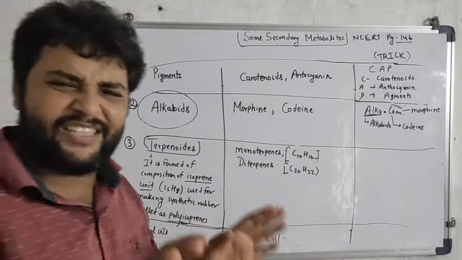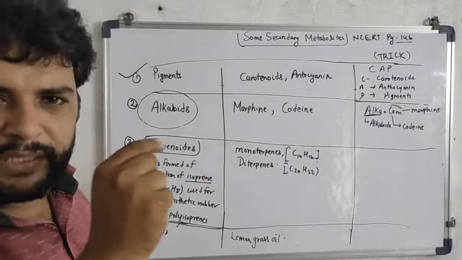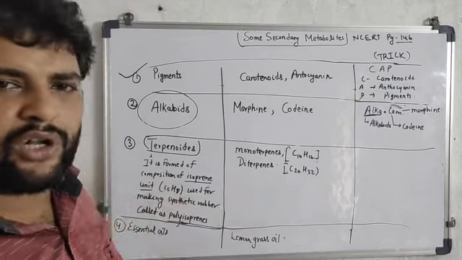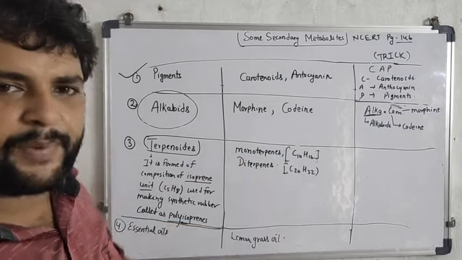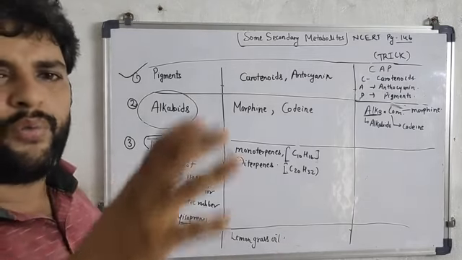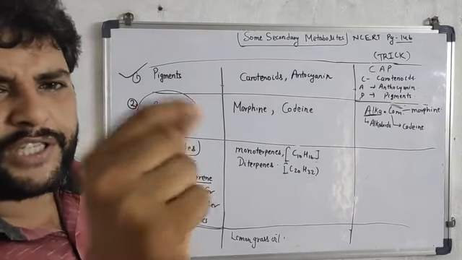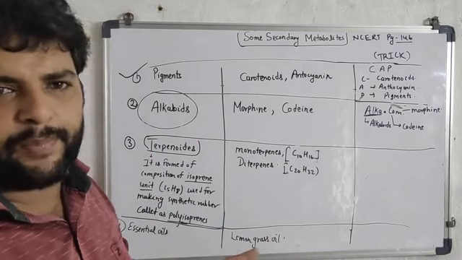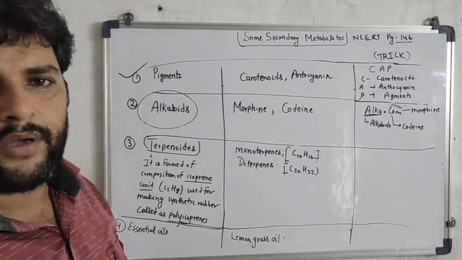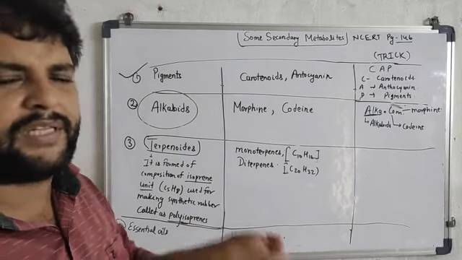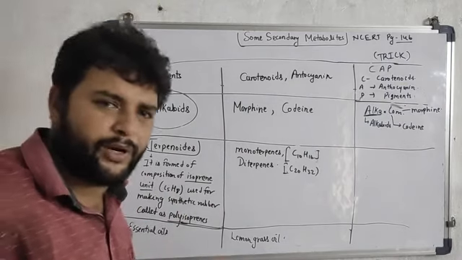I think there is no requirement of a trick, because the word terpene is already present in monoterpene and diterpenes. Whenever a question asks which of the following is a terpenoid, you can easily identify the option in which terpene is present, monoterpene or diterpene. It doesn't require any trick, but you have to remember what terpenoids are.